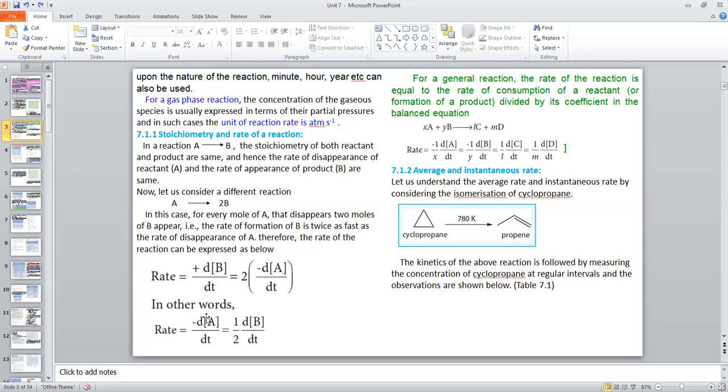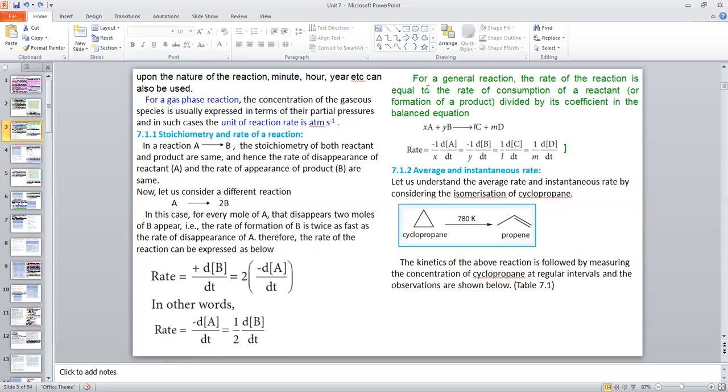Okay, in other words, we can say rate is equal to minus dA by dt equal to 1 by 2 dB by dt. We can change this 2 to this side. In terms of A, there is no number of moles, that means 1, so we can write minus dA by dt. Here 2B is there, so in terms of B, we write dB by dt divided by this number of moles. Then only these two values are identical or equal.